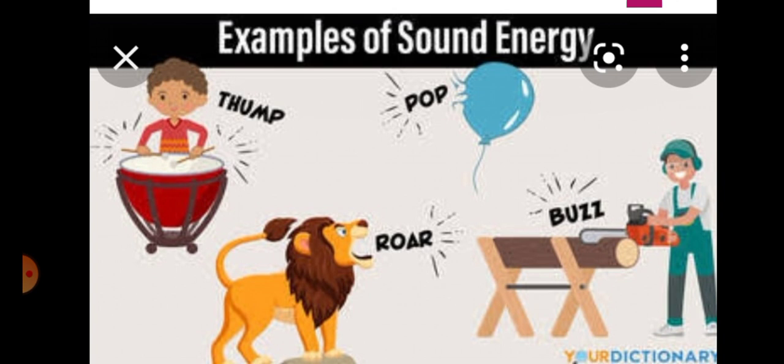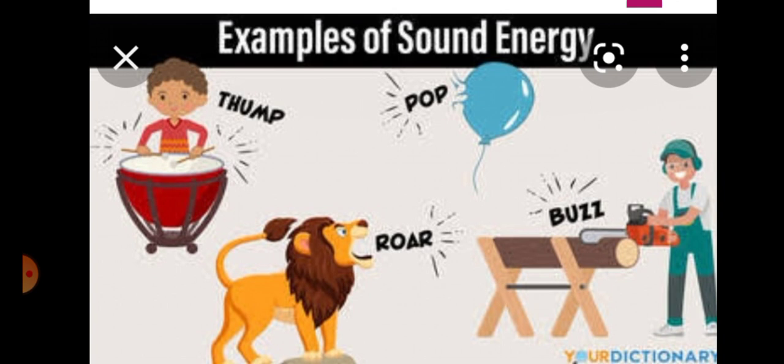The second factor is the distance from the source of the sound. It is very clear that the farther away the source of the sound is from the detector, the smaller the amplitude. And if the amplitude is smaller, then the sound will be fainter, or the loudness will be less. So it is very clear that the greater the distance between the listener and the speaker, the less the loudness will be. The third factor is the material through which the sound is traveling. The amplitude of sound waves is different in different materials, such as water and air.